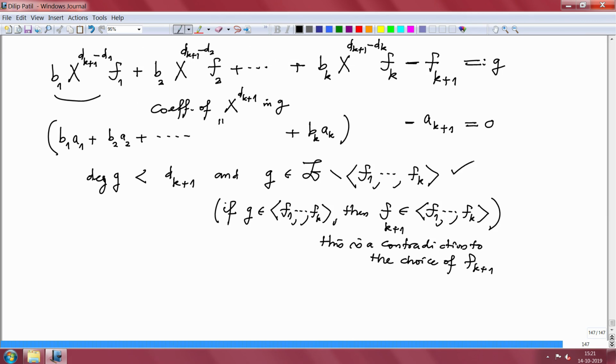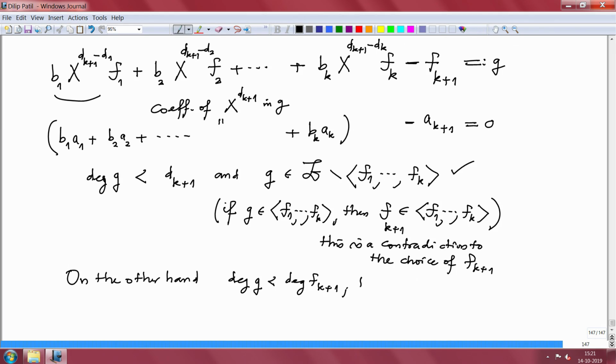On the other hand, the degree of G is strictly smaller than the degree of Fk plus 1.